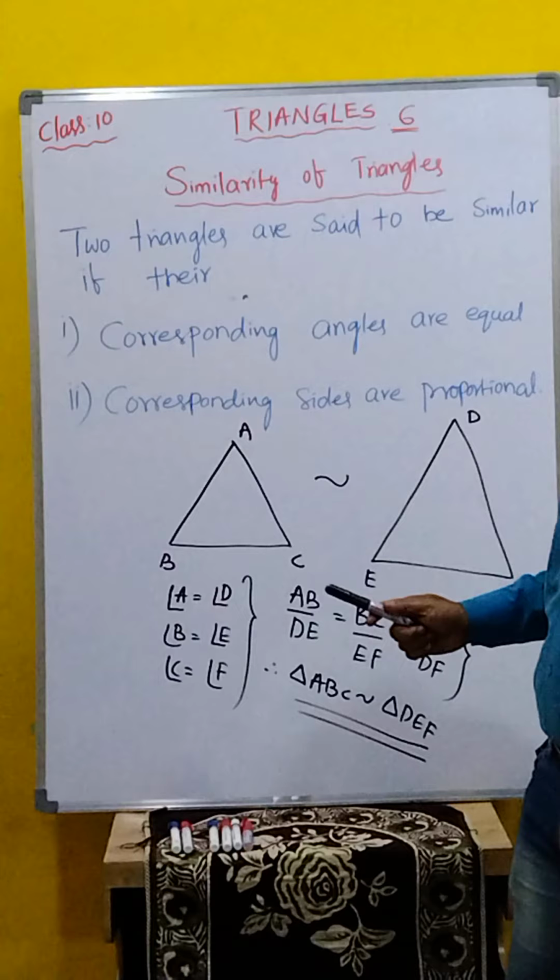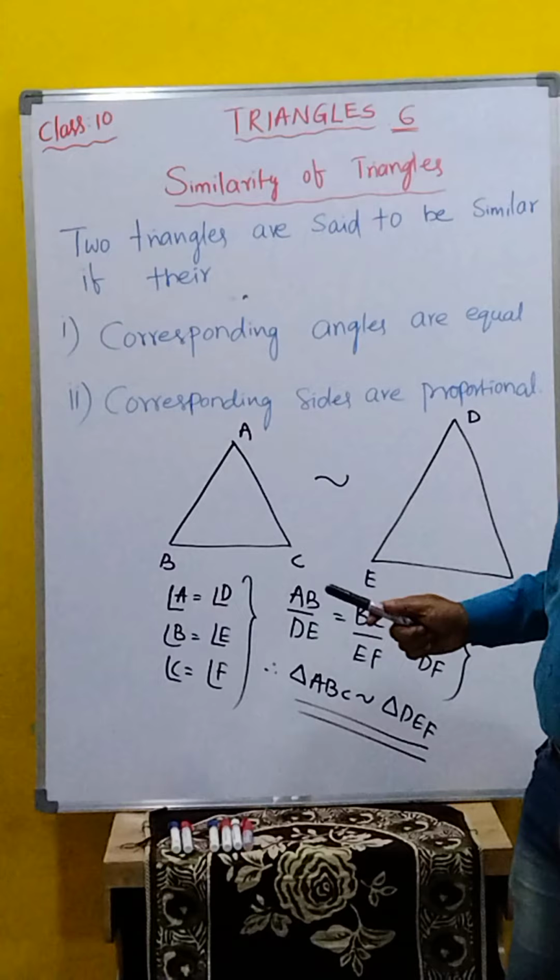I will go for one example here. ABC is one triangle. Then PQR or DEF, anyone. DEF is also one triangle. According to this situation, two triangles are said to be similar. When these two are similar, we know that similar means looking like the same shape. But here we have the conditions.